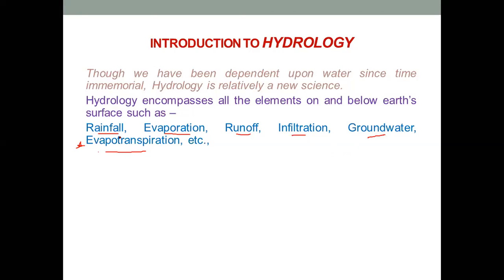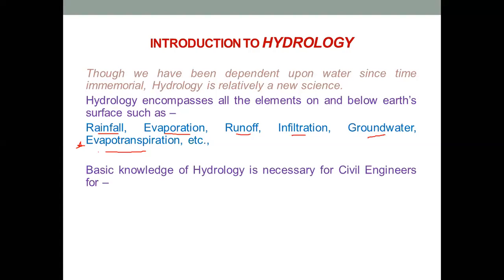Based on these formulas and relationships, we are going to form different models, with the help of which we can predict the amount of rainfall which is going to fall in the next year or the next 10 years, or predict whether there are going to be floods in a particular region or country, as well as design our irrigation systems, such as dams, weirs, barrages and canals, based on these components. So the study of these components is very important.